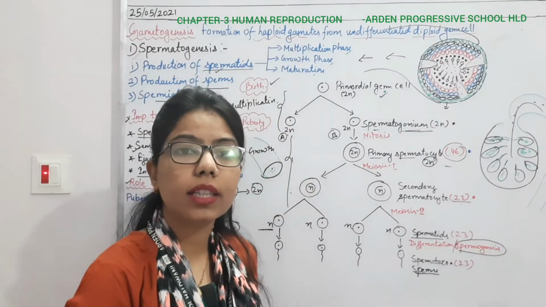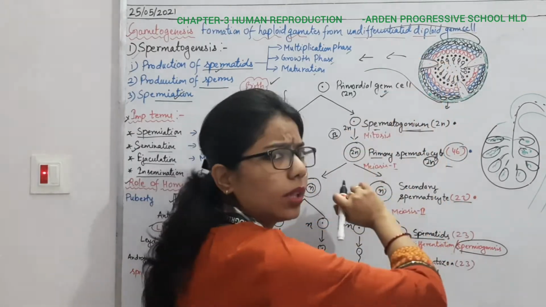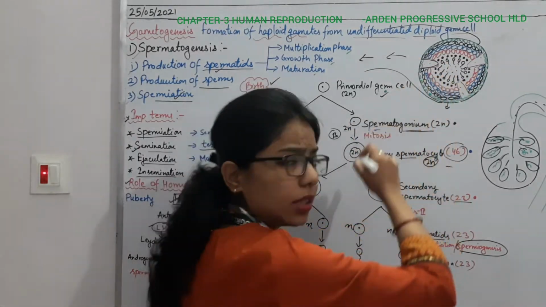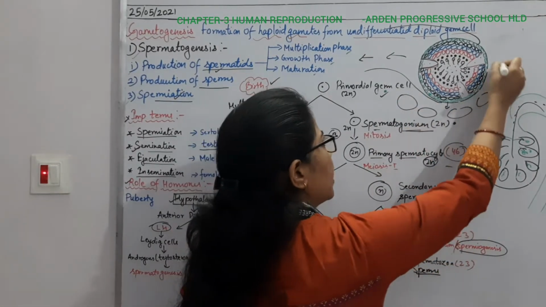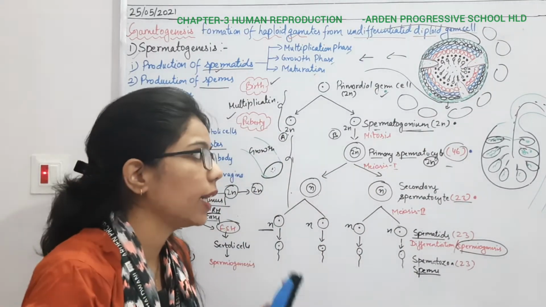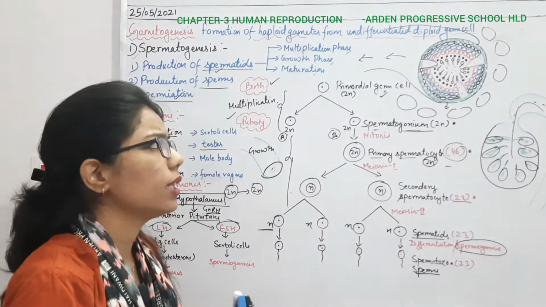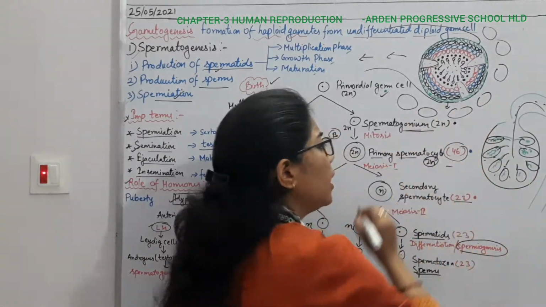And what are the Leydig cells? Outside these tubules, these are the Sertoli cells, and these are the male germ cells. Outer to it, some interstitial cells are present, which are known as the Leydig cells. Right here, you can see that so many interstitial cells are there, known as the Leydig cells.